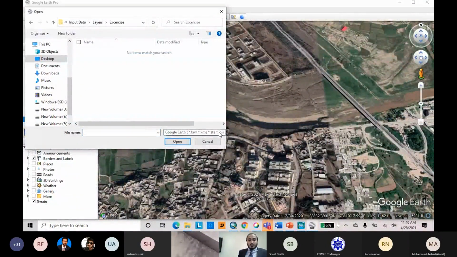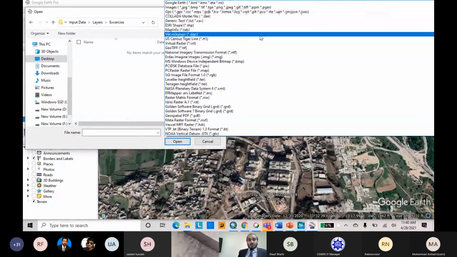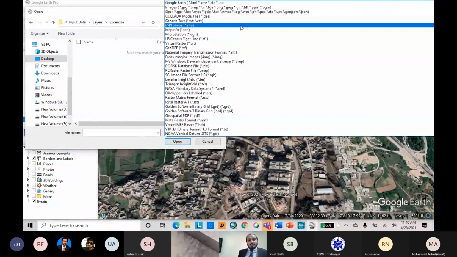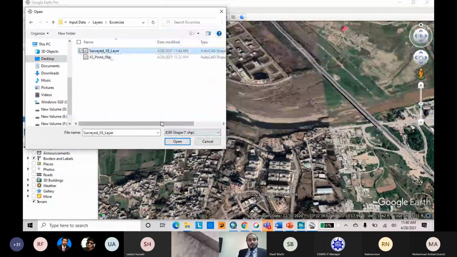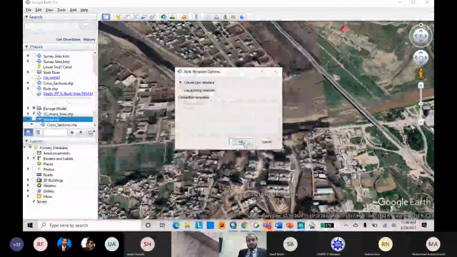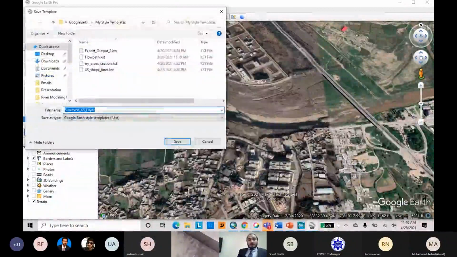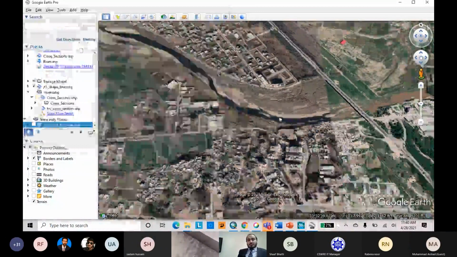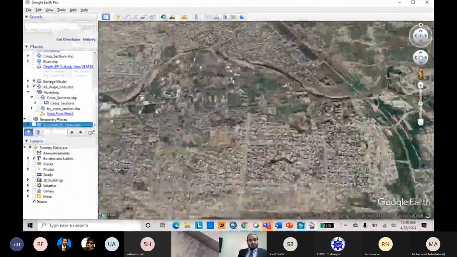Now Google Earth provides a lot of different options to import your data. So we have a shapefile data. You can also open your TIFF file here. We have a shapefile data, the survey data layer. Yes, it's okay. This is a default folder. I do not require their footprint, so I save it in the default folder.